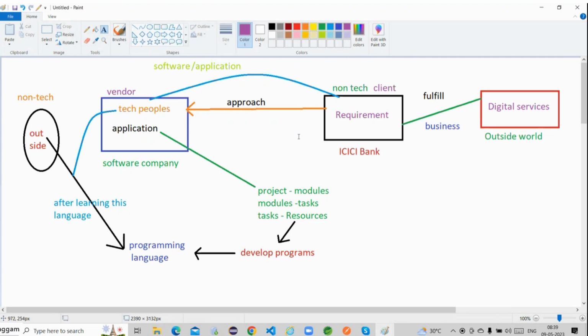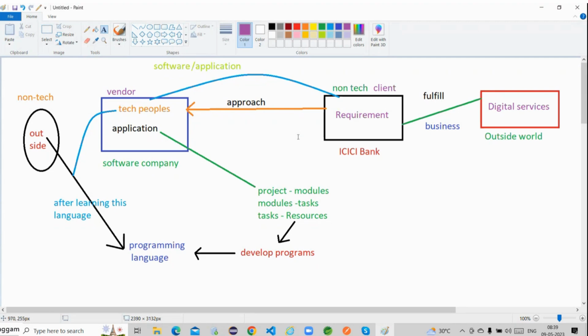There should be some person who shares that data. Yes. So that means this ICICI Bank is responsible to prepare all these requirements within one particular document, or not? So that document they have to send to this software company.